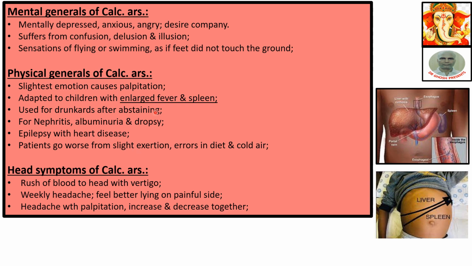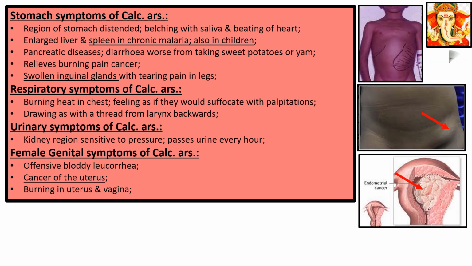Head symptoms of Calcarea Ars. Rush of blood to head with vertigo. Weakly headache, feels better lying on painful side. Headache with palpitation, increasing and decreasing together. Stomach symptoms: region of stomach distended, belching with saliva and beating of heart. Enlarged liver and spleen in chronic malaria, also in children.